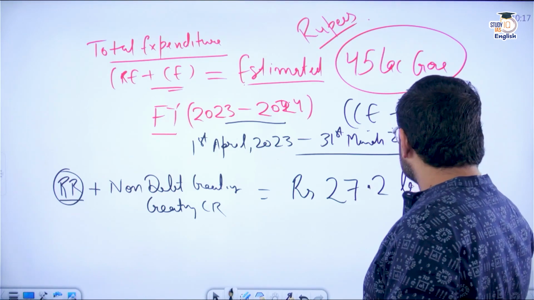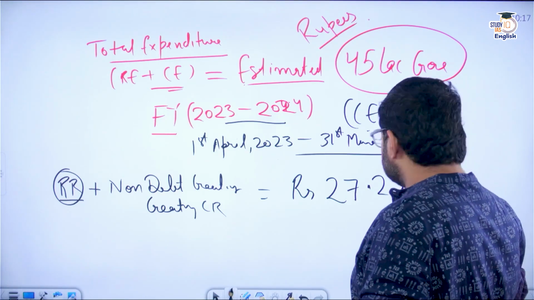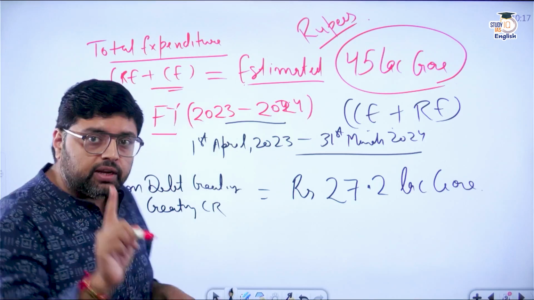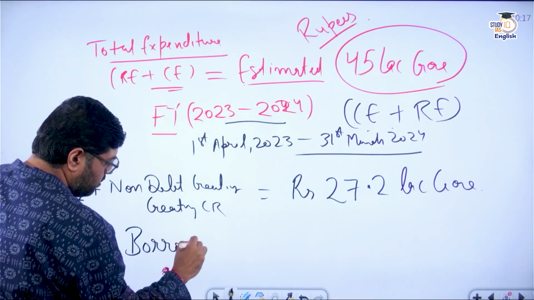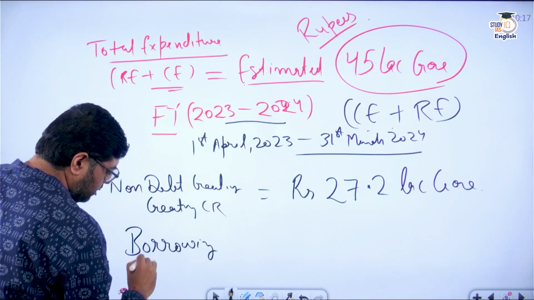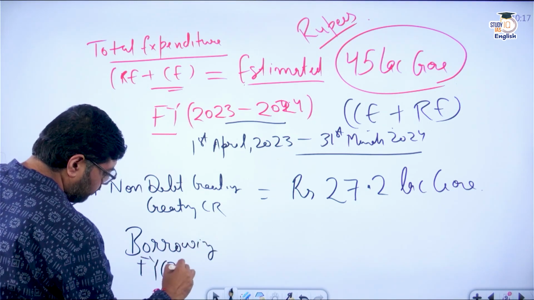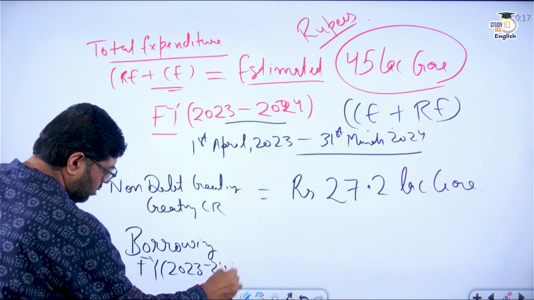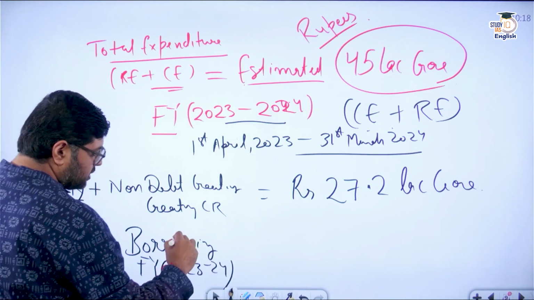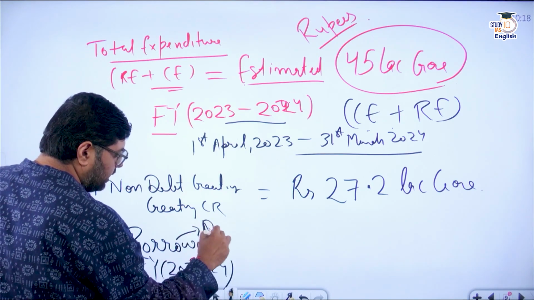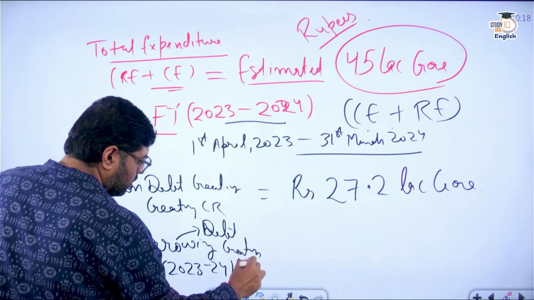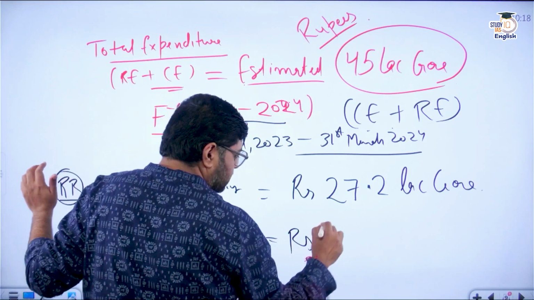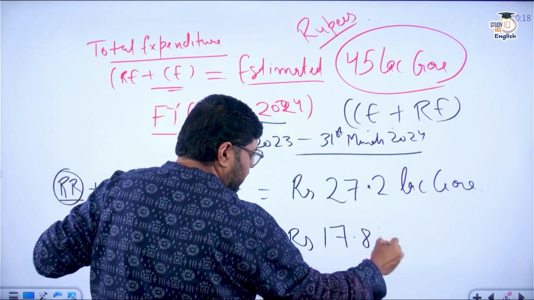If you see the amount of receipts that the government collects through these sources in this time period, it is around rupees 27.2 lakh crores. So my borrowing for this financial year, which is also known as debt creating capital receipt, will be around rupees 17.8 lakh crores.